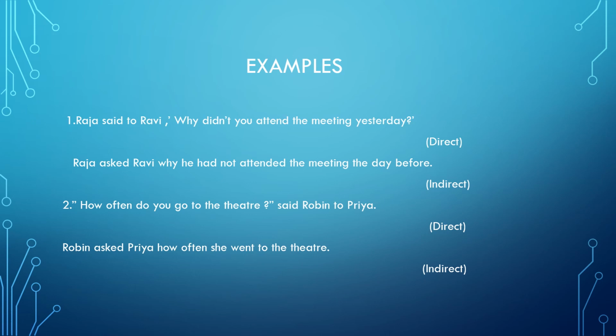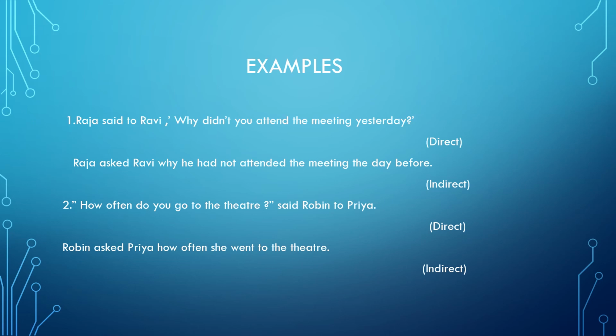"How often do you go to the theater?" said Robin to Priya. Now you may have Raja said to Ravi in the beginning, and then the sentence in inverted commas. You could also have the words in inverted commas before, and then said, who said to whom, later on. This should not confuse you. It is only a difference of framing a sentence, but the sentence is an interrogative sentence which has to be changed from direct to indirect speech.